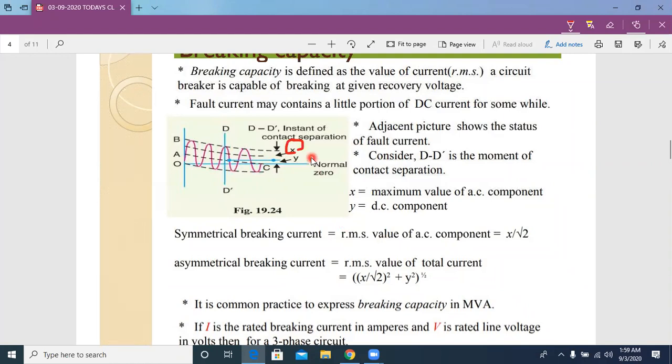Now, what about the y value? Here, this one is the y value. This y value indicates the value of DC current when the circuit breaker contacts are open.